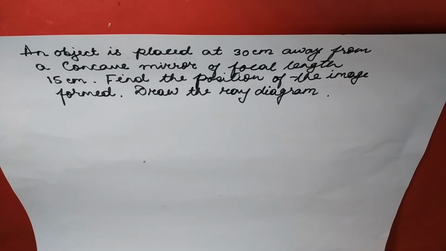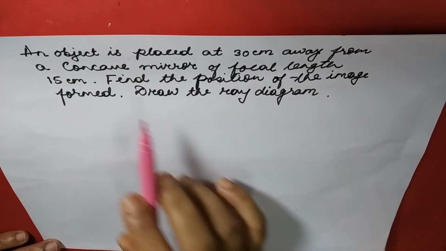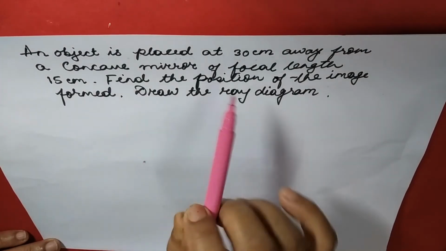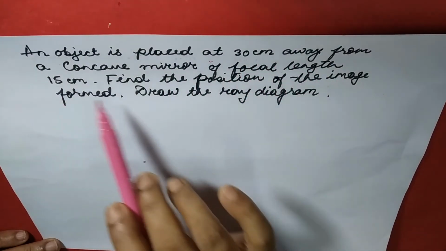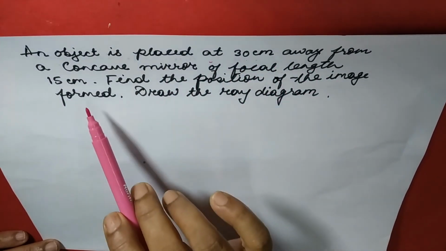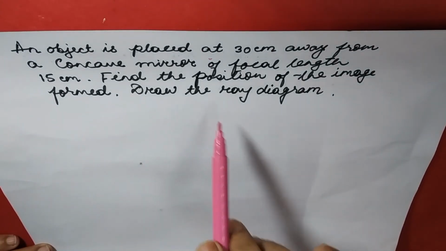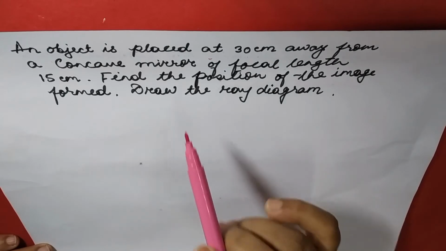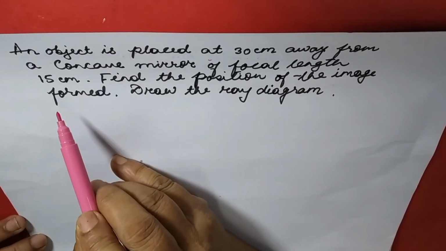Now I am going to show you how to solve numerical problems by using the mirror formula. The question is: an object is placed 30 centimeter away from a concave mirror of focal length 15 centimeter. Find the position of the image formed and draw the ray diagram. First, we have to see which mirror this is.